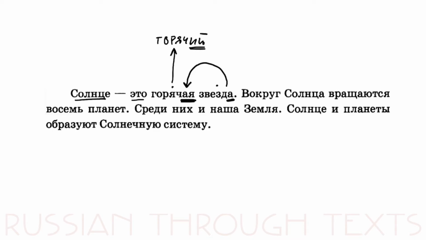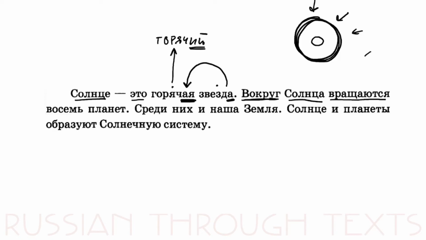Okay, let's continue. Вокруг Солнца вращаются 8 планет. So around, вокруг. So for example, you have the sun, and вокруг Солнца. So around the sun. Вращаются 8 планет. Spin, or just go around, 8 planets. 8 планет. 8 planets. 8 is 8.